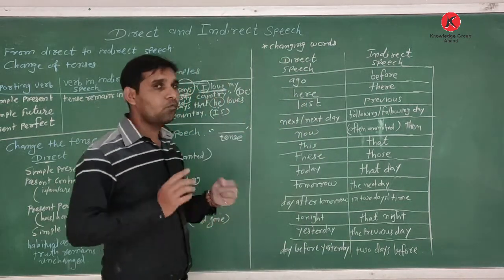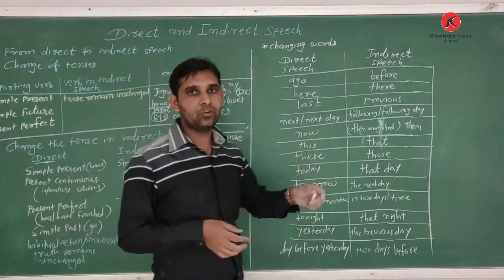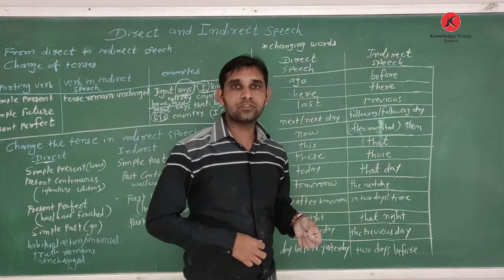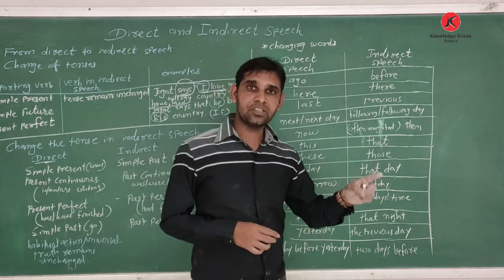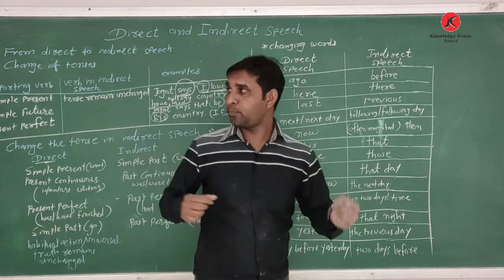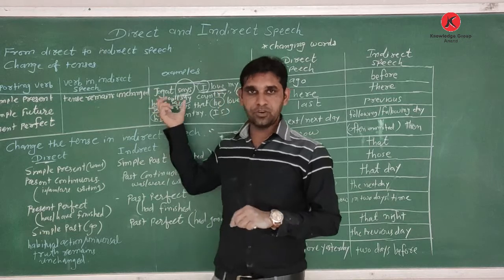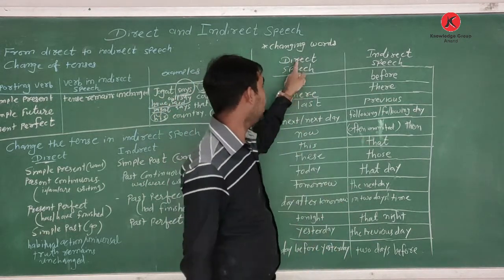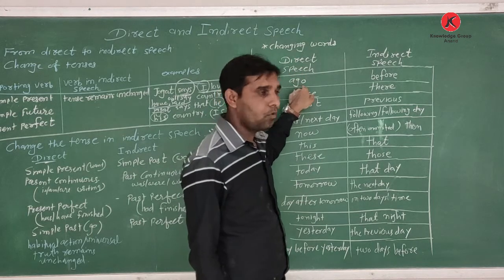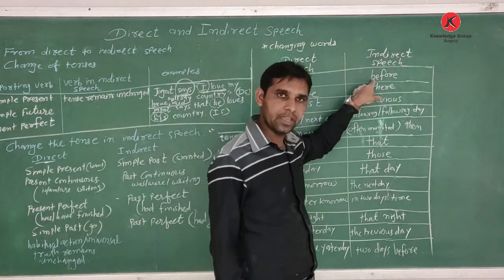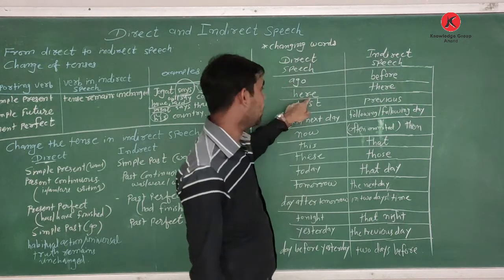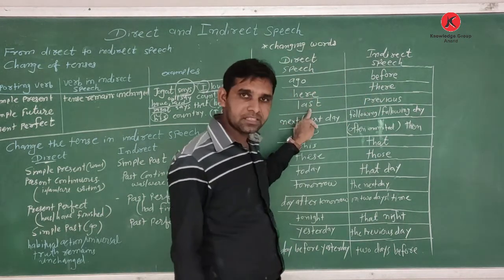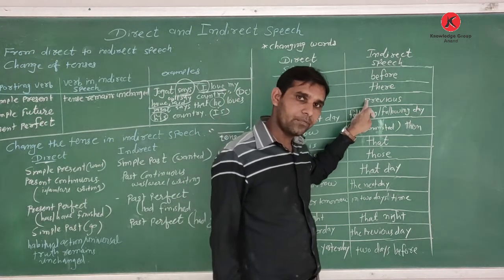Okay, then comes the next part. Some words we can change from direct into indirect. When we write the inverted commas, some words we can change. We change the words when the reported speech changes, okay, from direct into indirect. If the word given in direct speech is ago, we write before in indirect. If the word given is here, we write there. If the word given is last, then we write the word previous.